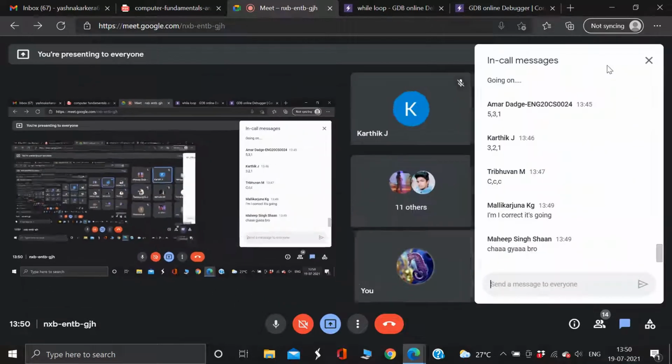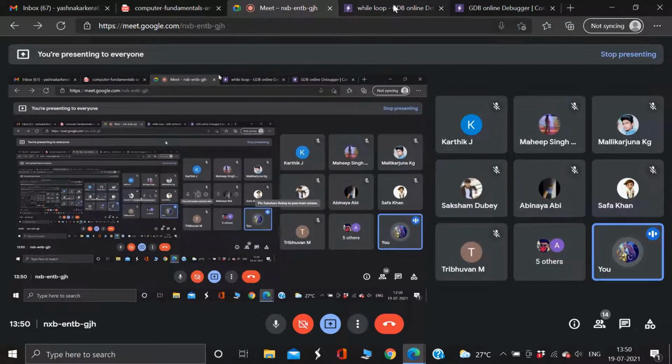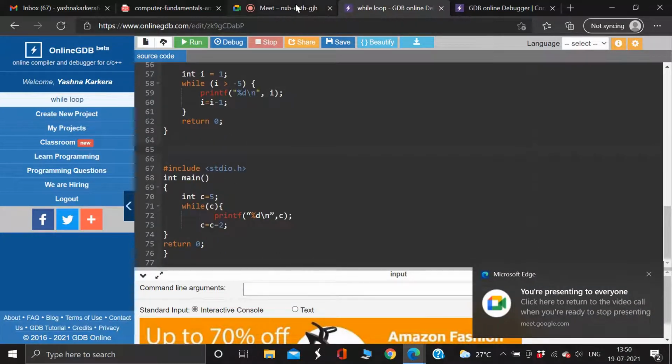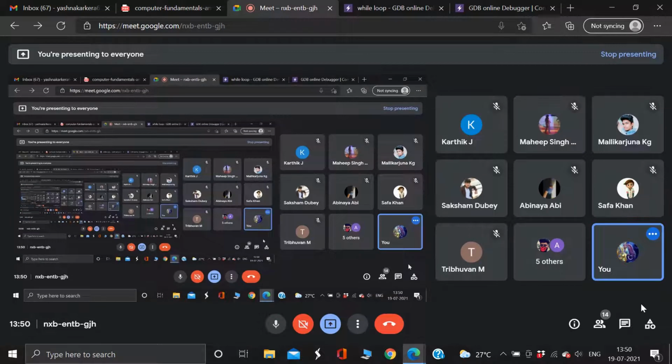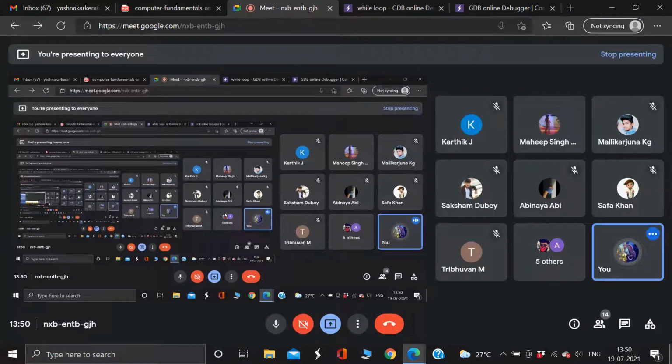Now I will take up doubts. If anyone has any doubt regarding this loop or any code that we did today, you can ask. Any doubts?